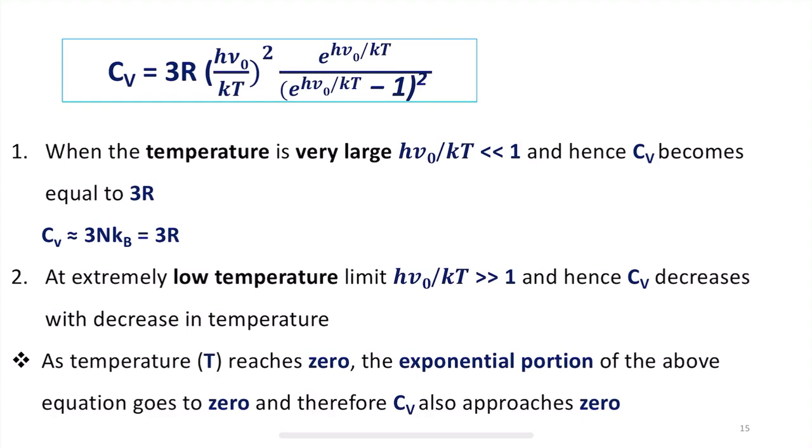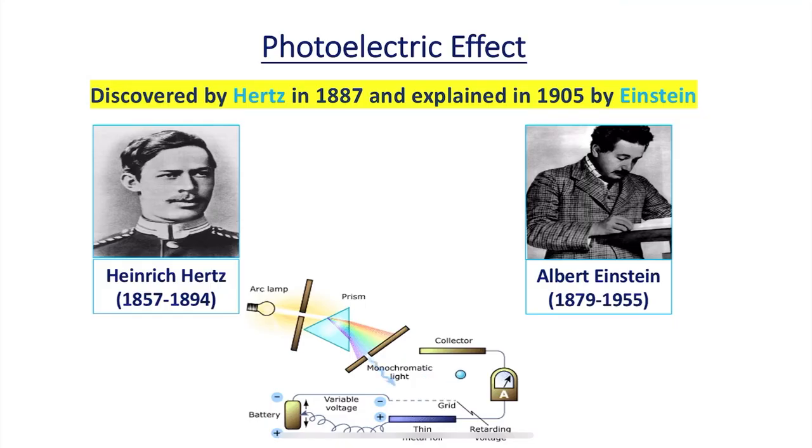Okay. So I am going to stop it here and in my next class we will see what is meant by photoelectric effect and how quantum theory explains the photoelectric effect, considering the failure of classical theory to explain it.